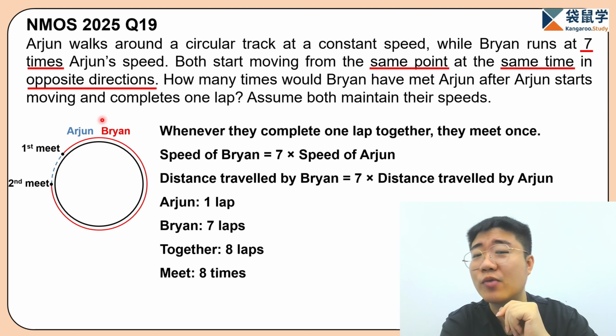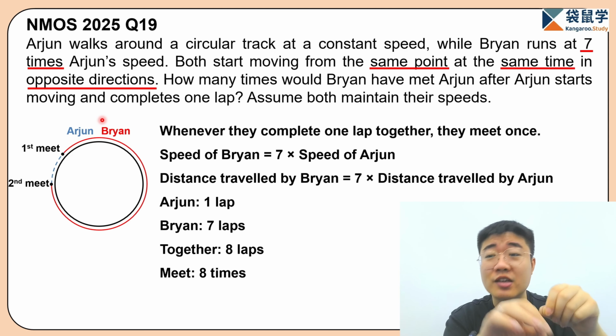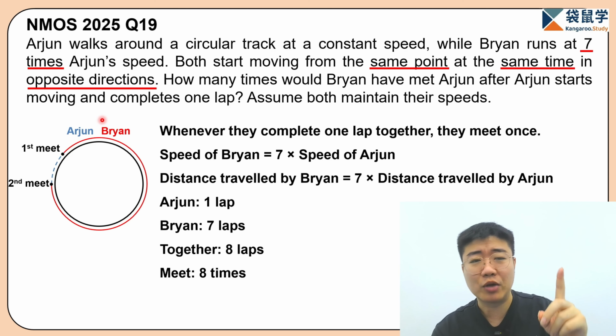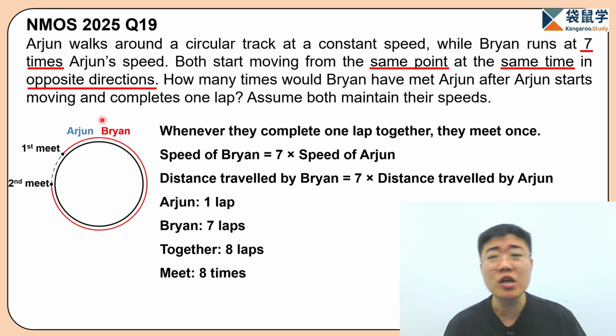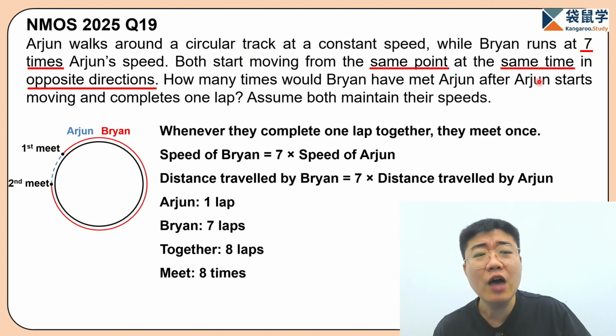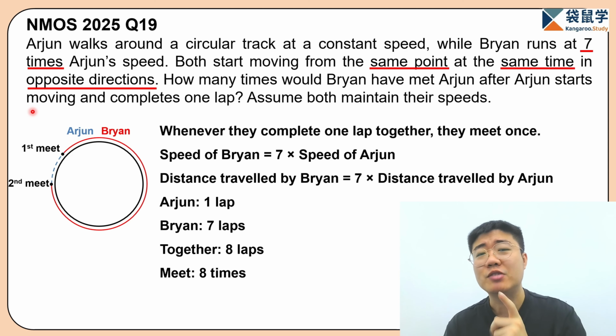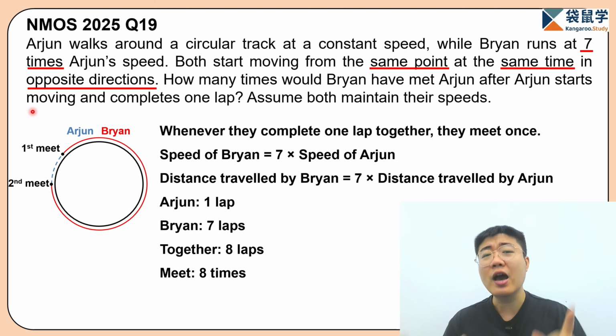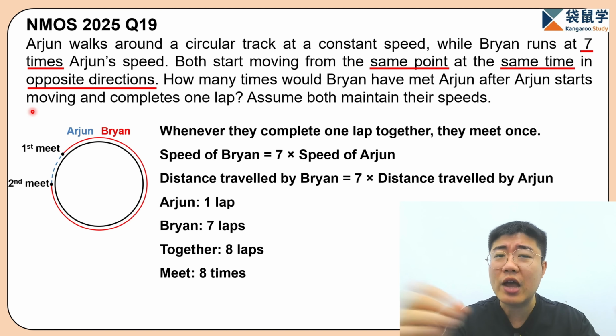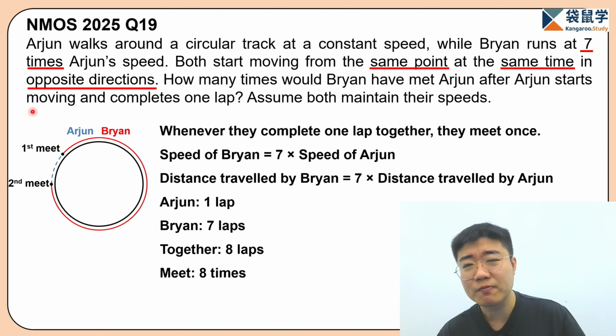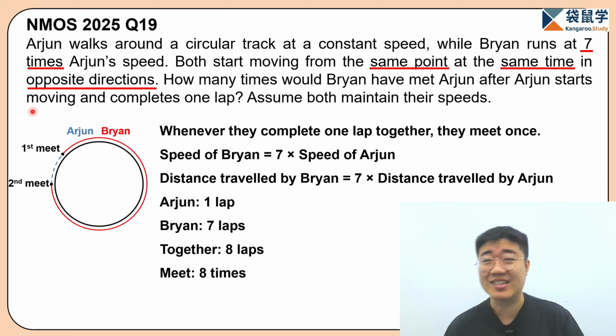So please take note, right? When they start from this point, this is not counted as the number of times they have met each other, because the question says this is after Arjun has started moving. So it's after they have started moving that we count the number of times they meet each other. And the other thing is that the final time when they meet each other is counted here. Definitely this is counted here.